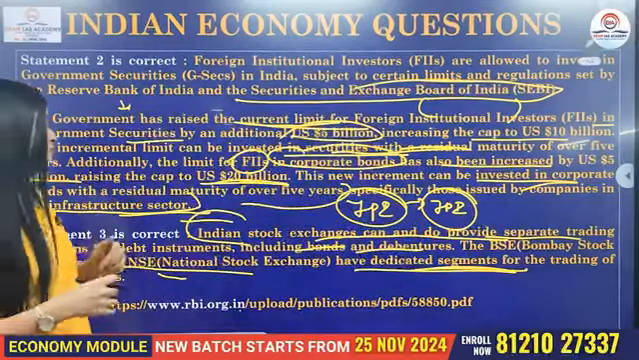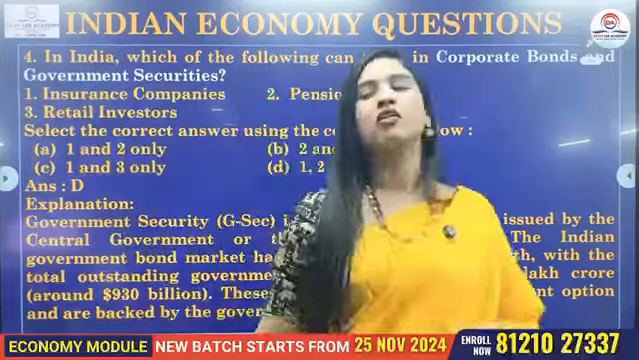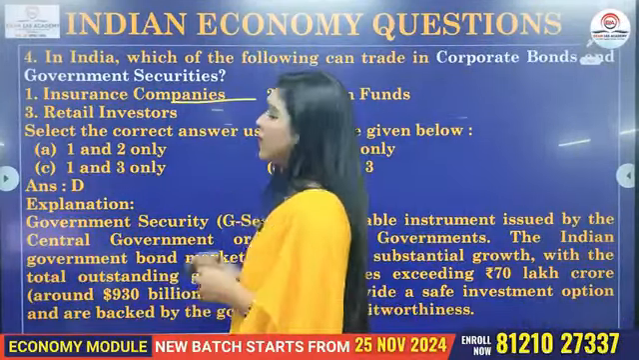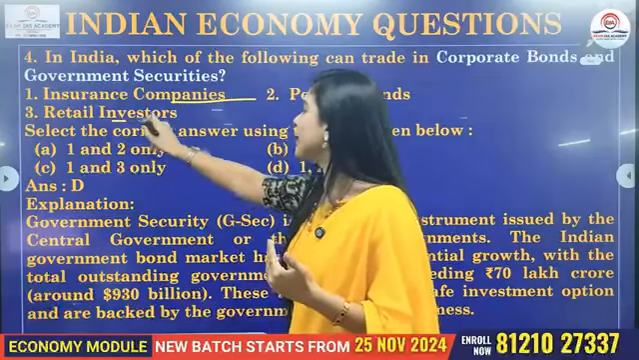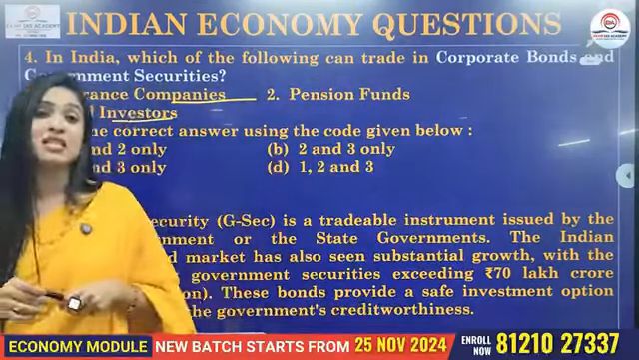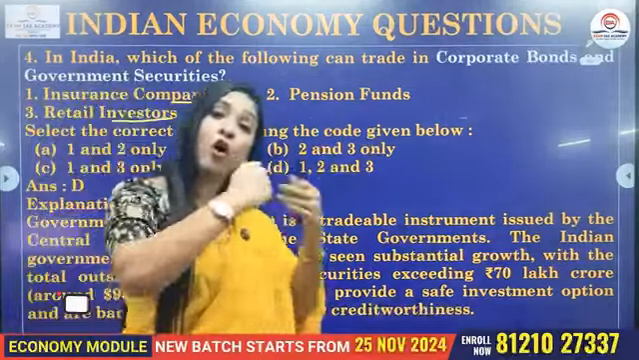Okay. Now, the next one. In India, which of the following can trade in what? Corporate bonds and government securities. 1. Insurance company. 2. Pension funds. And 3. Retail investors. Now, this is a very, very simple question. Why? Because we know that corporate bonds and G-Secs, they can trade in all the three.